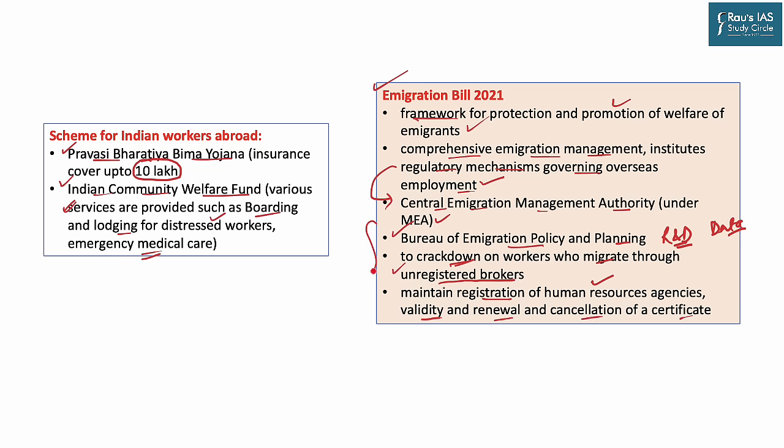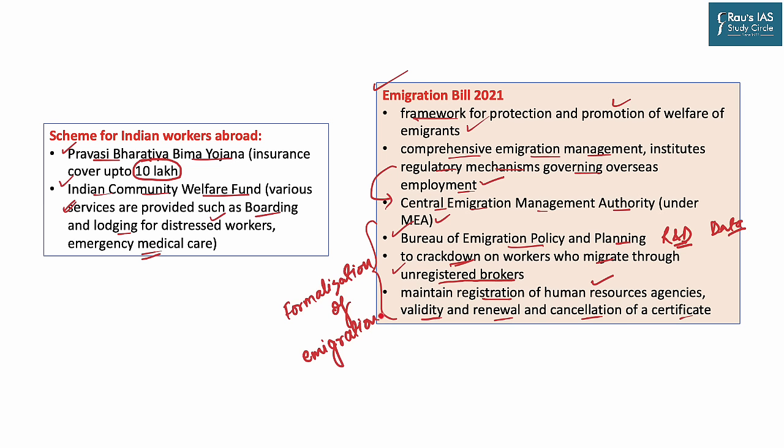So if all these things are provided, the one thing that we are going to get is the formalization of emigration in India. Once the government knows what person is going from India for a particular work, where that person is working, what agreement or contract he is working on, and what salary that person is getting, India will be in a good position to bargain for the basic human rights of those laborers. Now it is in the hands of the Indian Parliament to pass this bill as soon as possible.